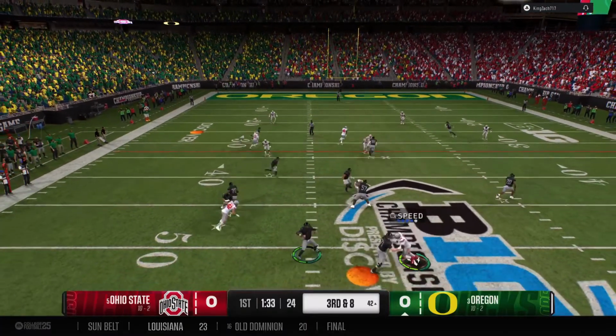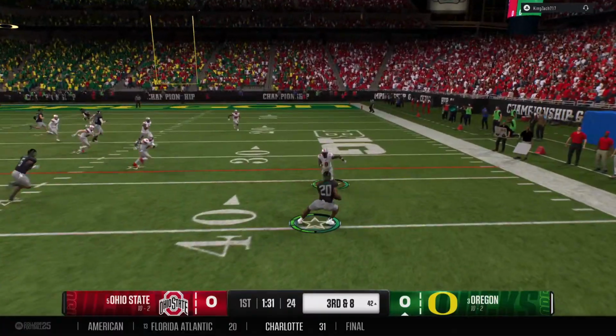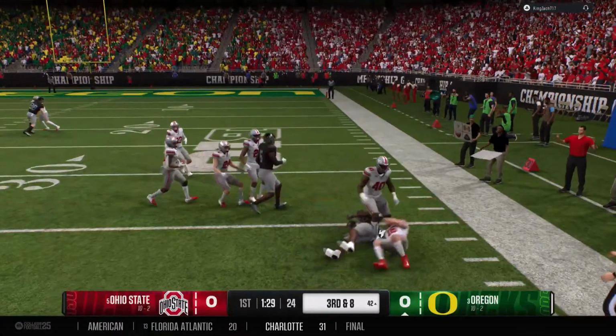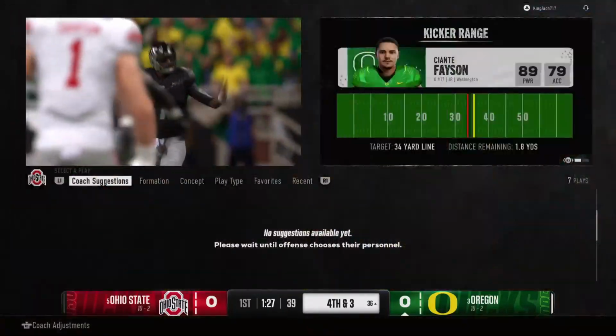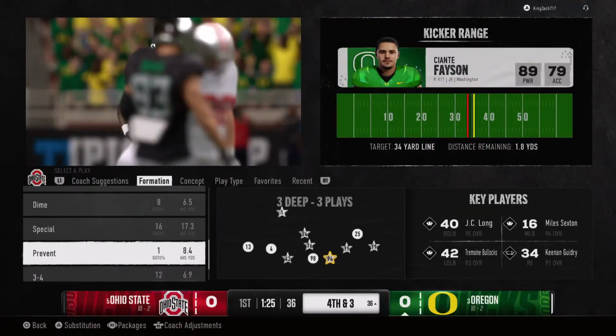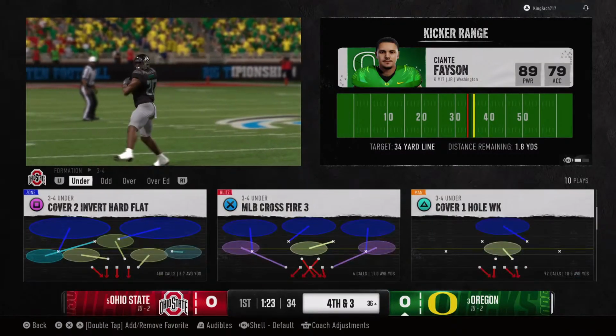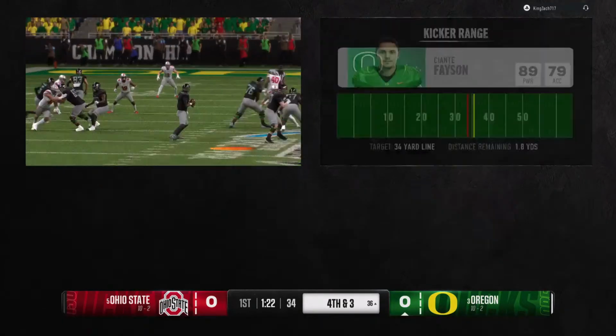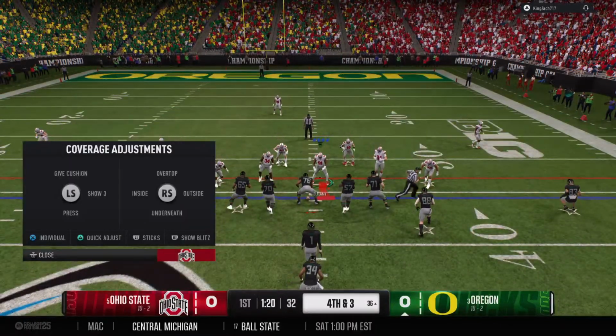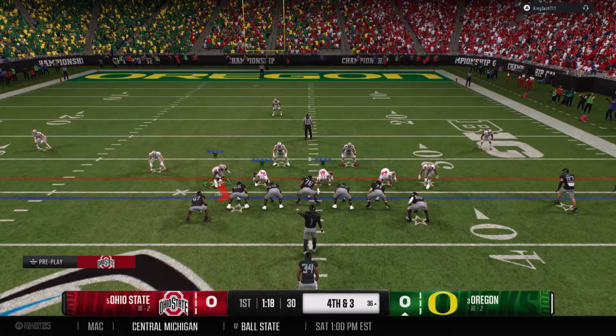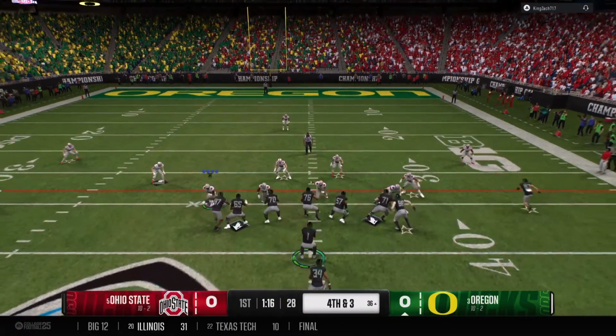On 3rd down, he drops to throw. Looking right, this one caught. He stopped short of the marker, so it's 4th down now. Now, there's just nothing here for the quarterback to do other than throw it to his back and hope that he can get the yards after the catch, enough for the 1st down. But the defense gives some yards, but not enough for him to get to the sticks.